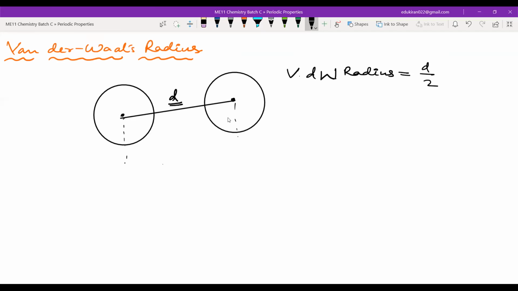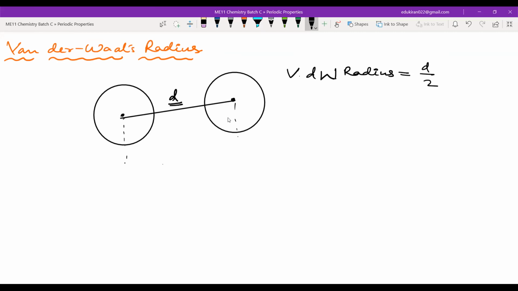Why is this called van der Waals radius? Because if you have two atoms and there is no force of attraction such as a chemical bond, there will still be some force of attraction due to mass, Newton's law. That force of attraction is known as van der Waals forces, and that is why when that force is used to determine the radius, it is known as van der Waals radius.